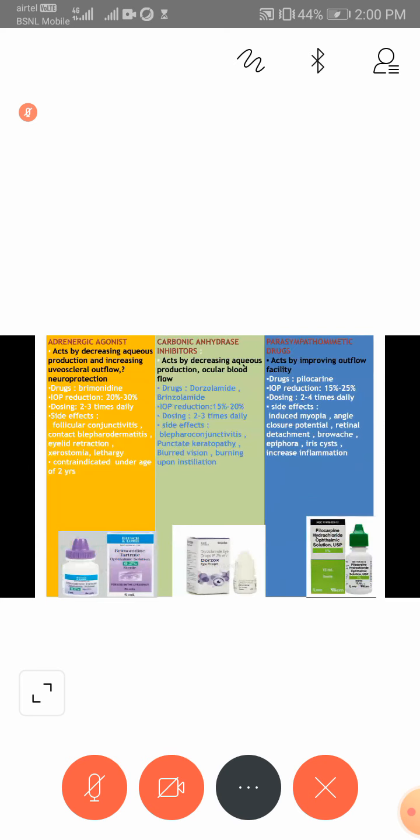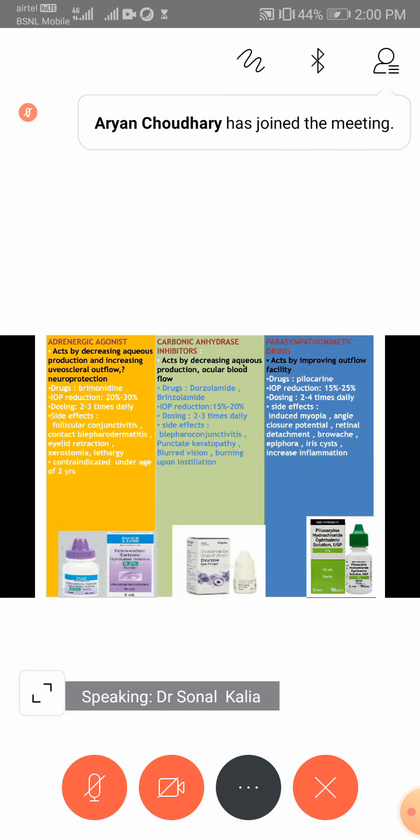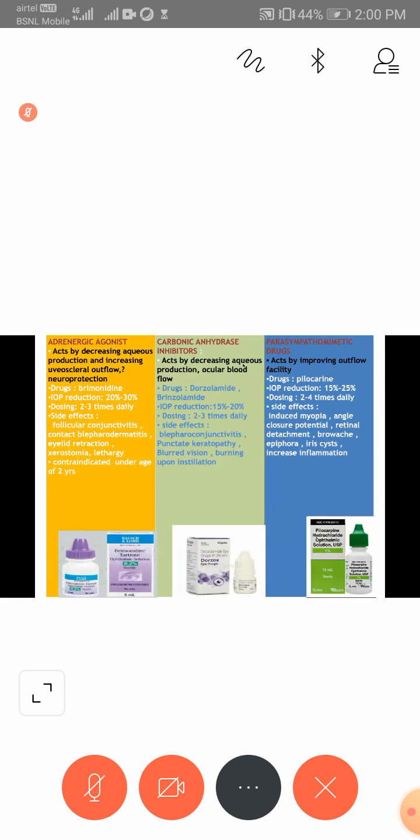Now coming to fixed dose combination. What does fixed dose combination mean? It means that a particular patient has to be given more than one drug. So, prostaglandin analog with beta blocker. What is the name of such a drug? Maybe Travoprost. You can see a single bottle is going to have Travoprost and Timolol. Carbonic anhydrase inhibitor with beta blocker: Dorzox-T is an example of such a drug, dorzolamide with timolol. Then alpha agonist with timolol, Timobrimo, which is available in your free drug supply also.